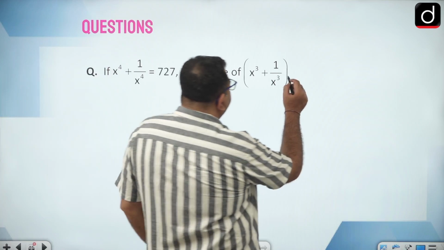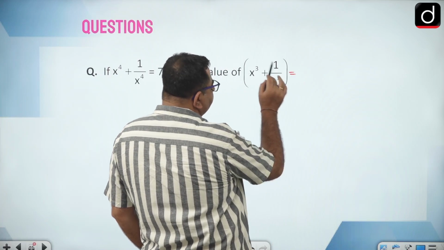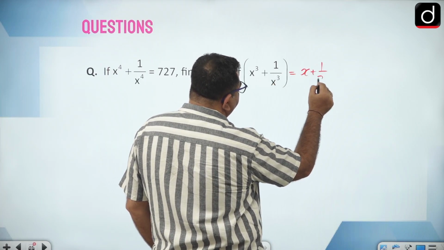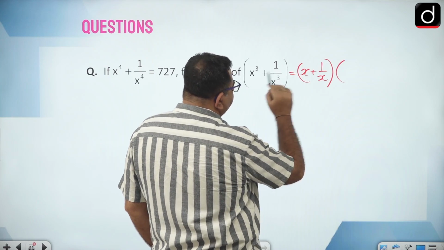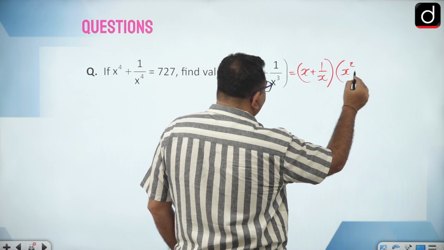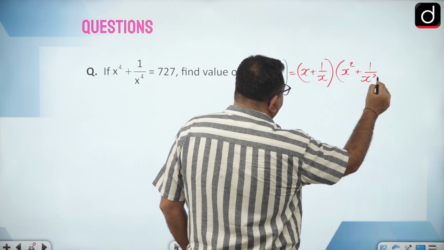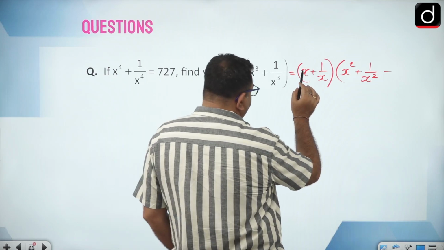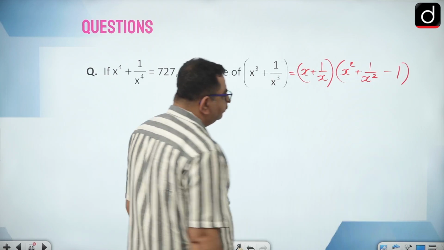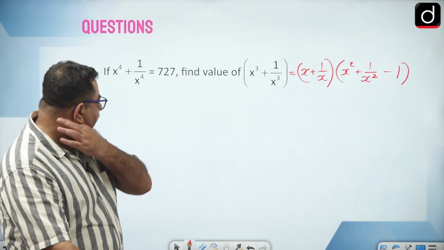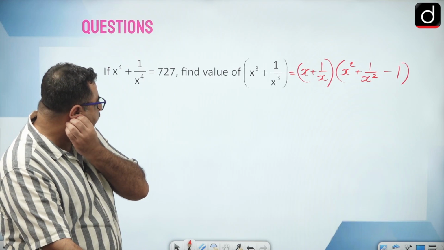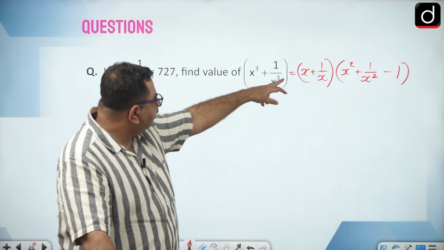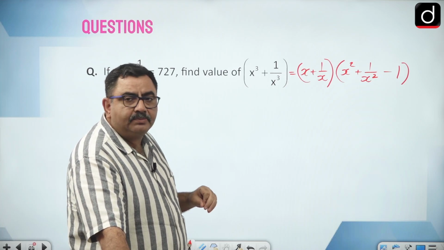So can I say that this value, if you expand a cube plus b cube, will be a plus b in one bracket, and in another bracket a square plus b square minus a into b. Here a into b is nothing but 1. I hope that is clear. So we have to find the value of x plus 1 by x and x square plus 1 upon x square.